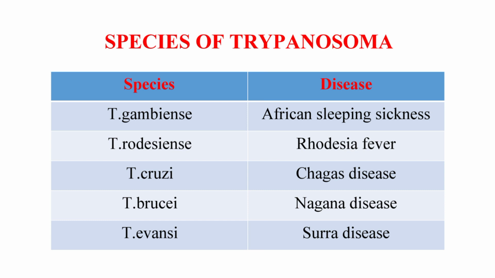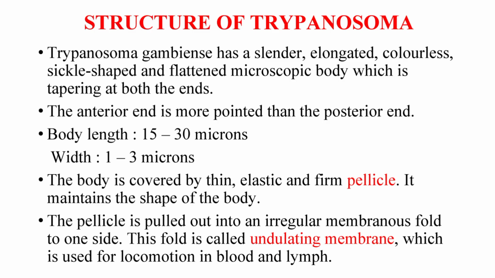Different species of Trypanosoma and their diseases. Trypanosoma gambiense, African sleeping sickness. Trypanosoma rhodesiense, Rhodesian fever. Trypanosoma cruzi, Chagas disease. Trypanosoma brucei, Nagana disease. Trypanosoma evansi, Surra disease.